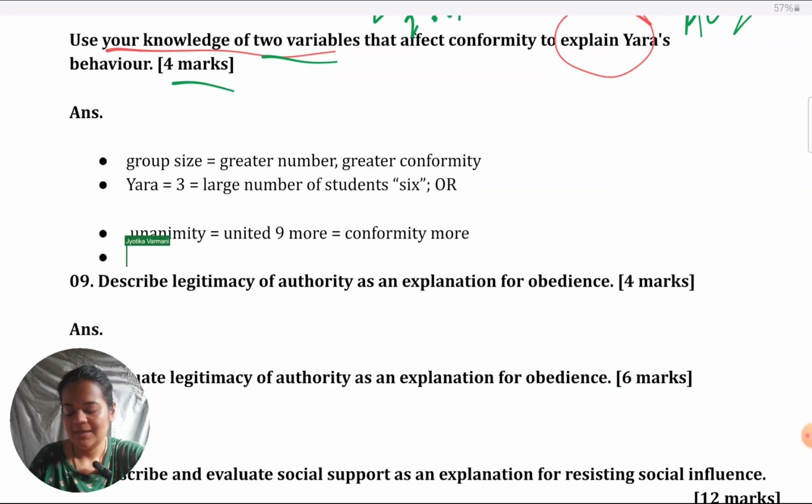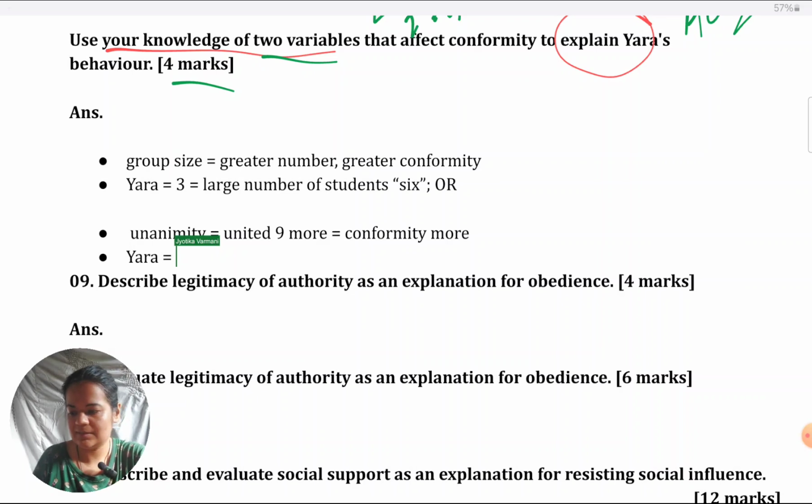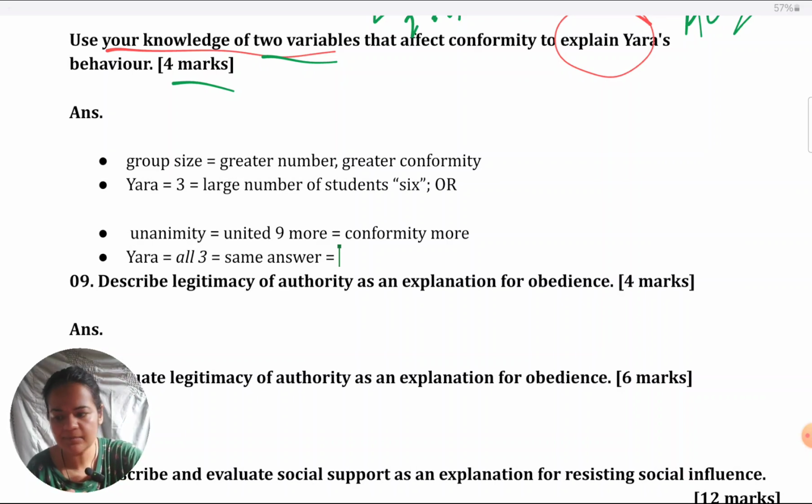Now, to apply to Yara's case, we have to emphasize the fact that all 3 students are giving the same answer, which shows that there is unity or unanimity between them. So therefore, she's giving the answer 6 because they're unitedly saying that, instead of 4, which she believes.